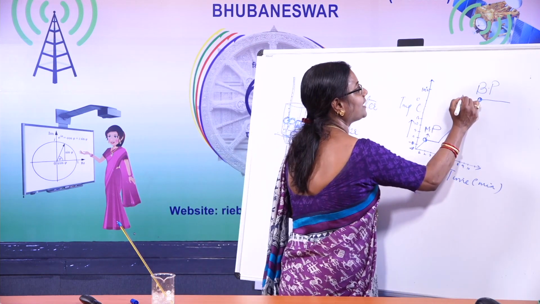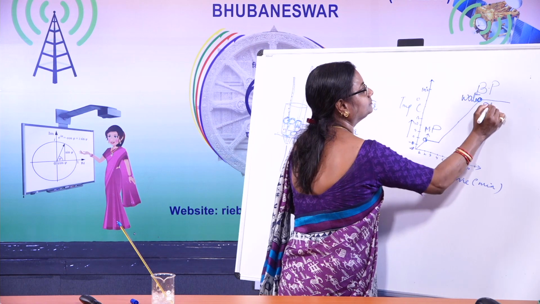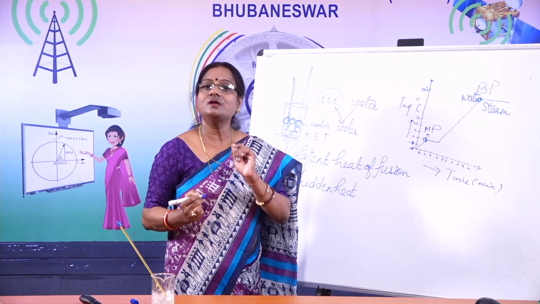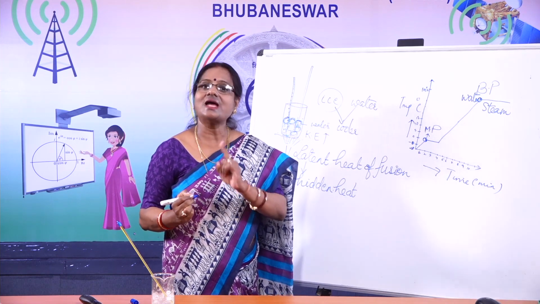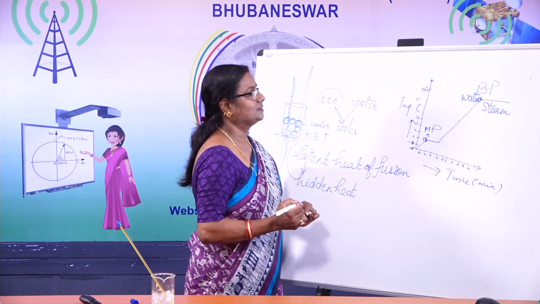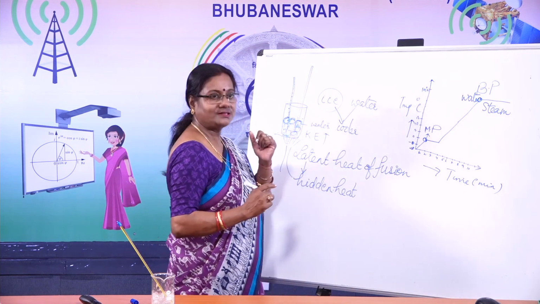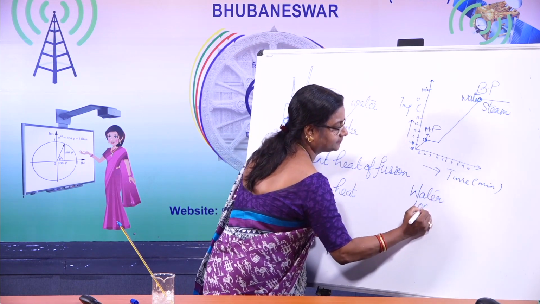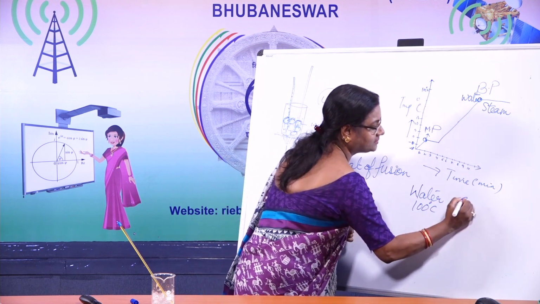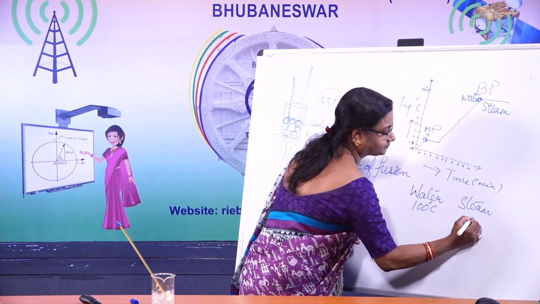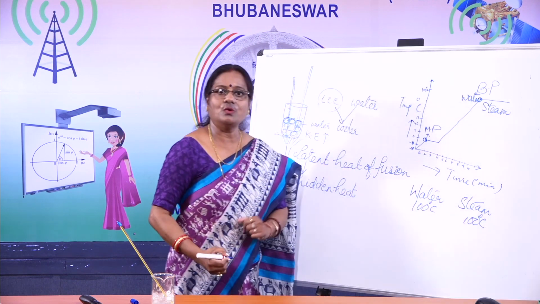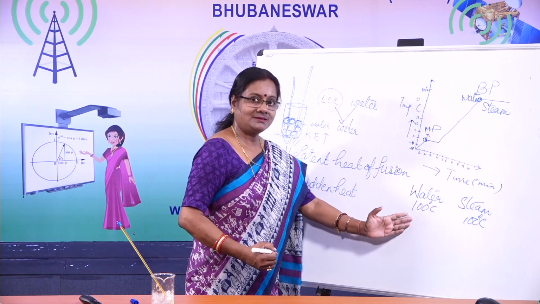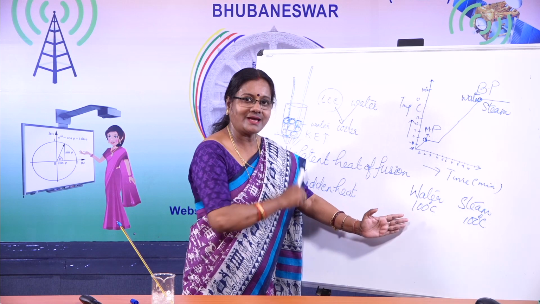Here, water and steam both coexist. At 100 degrees centigrade, both water and steam coexist. That is the liquid state as well as the vapor state. Now children, as we had discussed here, now tell me, water at 100 degrees centigrade and steam at 100 degrees centigrade, which has got more energy? Water at 100 degrees centigrade has which energy? Yes, it is kinetic energy.